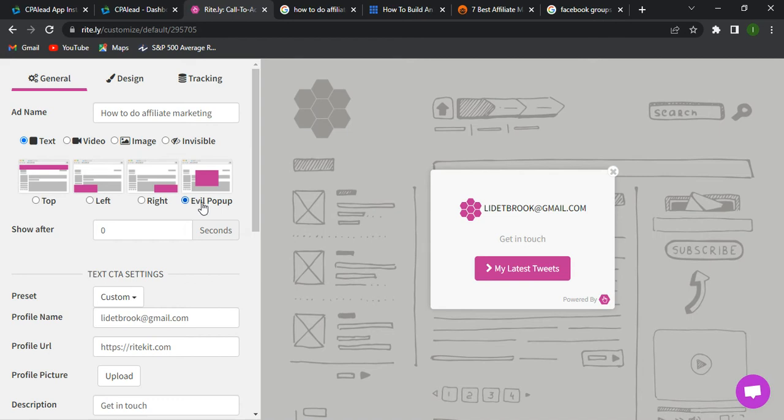If I click here, that means when someone lands on the website that I'm going to advertise on, this advertisement button is going to pop up within 10 seconds, or 5 seconds, or 30 seconds. I'm going to choose that. I'm going to make it 10 seconds so that it will pop up after 10 seconds.